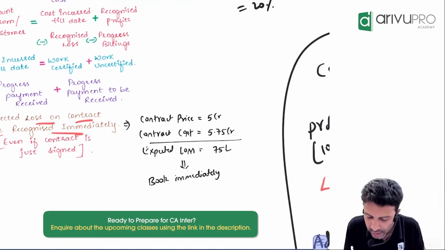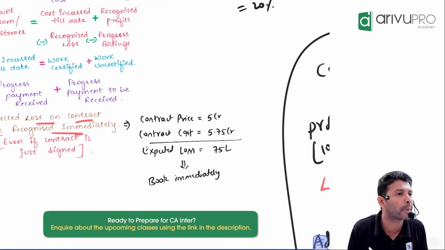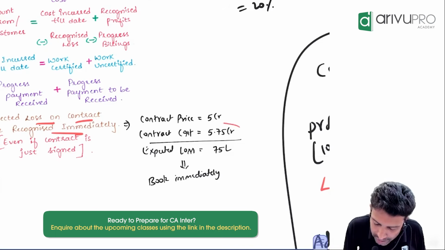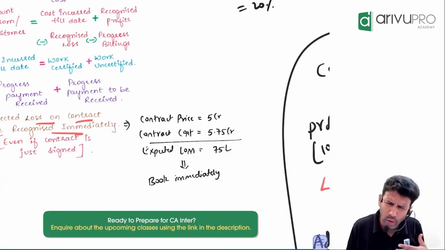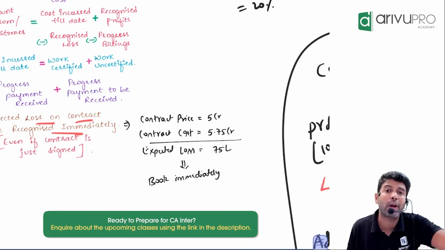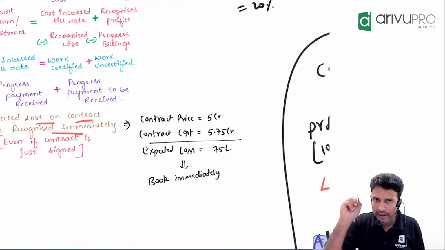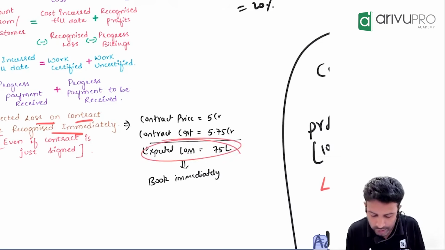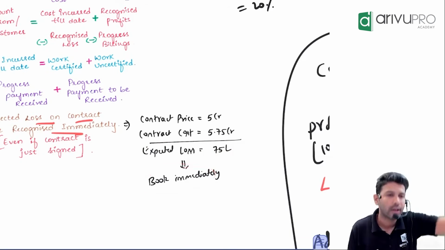Like here, look at this example. Sir, I have made a contract with the government for a flyover. How much is our contract price? 5 crore. But what do I know? To construct this flyover, minimum I need 5.75 crore. My cost will be minimum 5.75 crore. I know this. But my contract price is only 5 crore. So is this a profit-making contract or a loss-making contract? How much loss? 75 lakh. When will you book this loss? I have just signed the contract with the government. I know that it's a 75 lakh loss contract. Wait or book it immediately? Book it immediately. That's all.